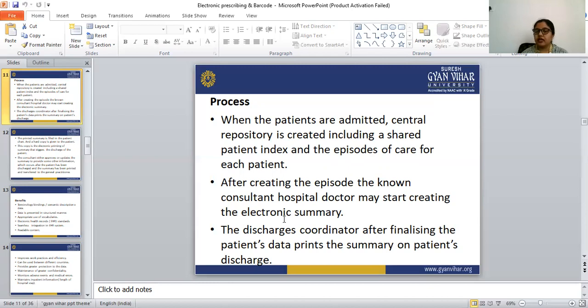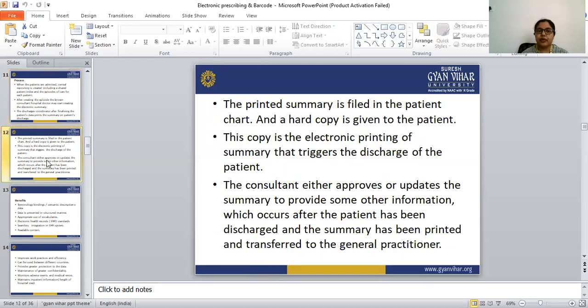After that, the discharge coordinator first finalizes the patient data, and after finalizing it, they take the print of the summary made by the doctor. The printed summary is filed in the patient chart.